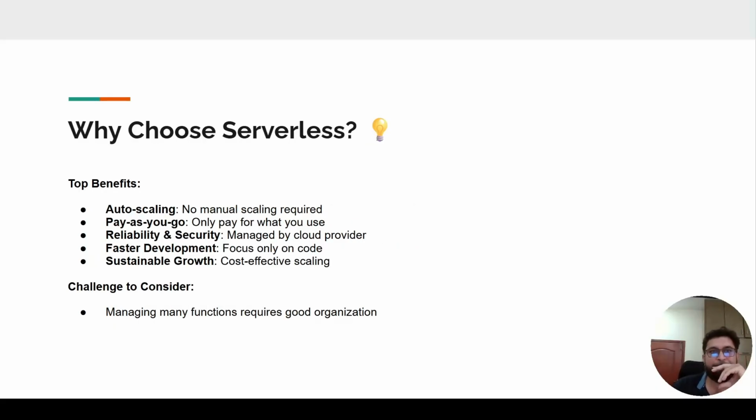Okay, so next up, why do we choose serverless? There are a few benefits. It auto scales, so no manual scaling is required, and the pricing model for Azure cloud is pay as you go. You only pay for what you use, and it's reliable and secure, and we can focus only on development, so we can do fast development and sustainable growth. So these are a few benefits of using serverless.